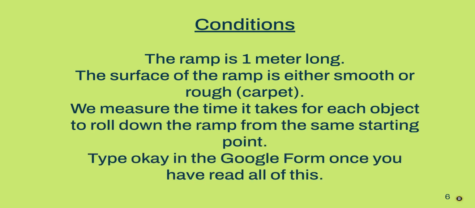Here are the conditions. The ramp we have is 1 meter long. The surface of the ramp is either going to be smooth or rough, which we will discuss as carpet. We measure the time it takes for each object to roll down the ramp from the same starting point. Type OK in the Google form once you have read all of this with me. Once you do that, come back and it's time to continue.